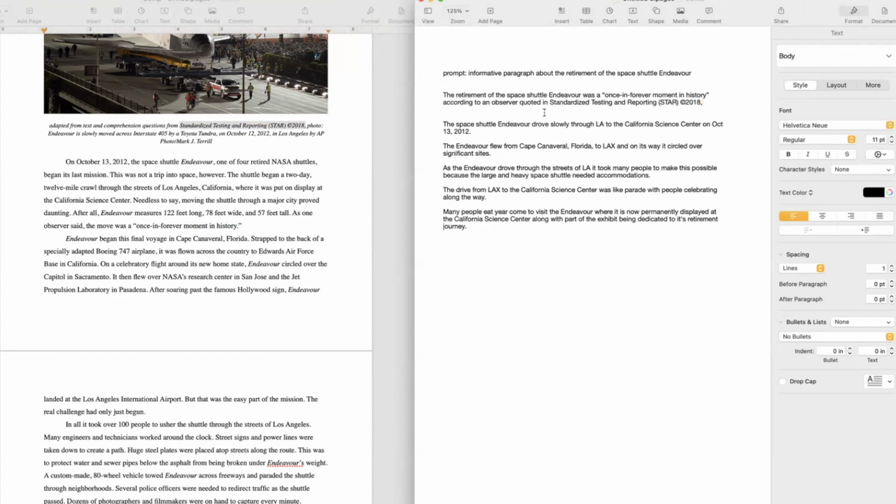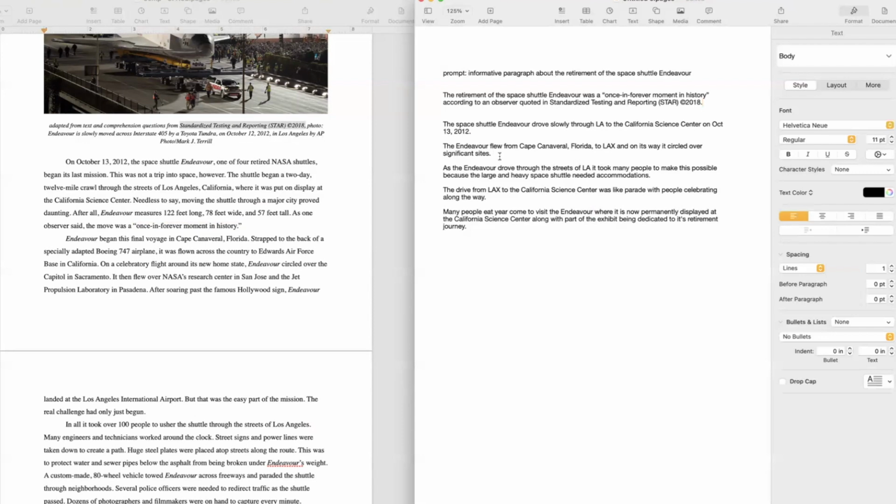Your teacher or whoever you're doing this for may not have asked for a reference, but it's always good to put those in. It makes you look very smart. Okay. The retirement of the Space Shuttle Endeavor was a once and forever moment in history, according to an observer quoted in the Standardized Testing and Reporting STAR 2012.